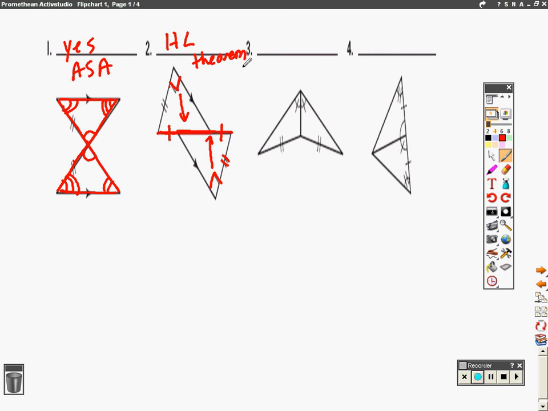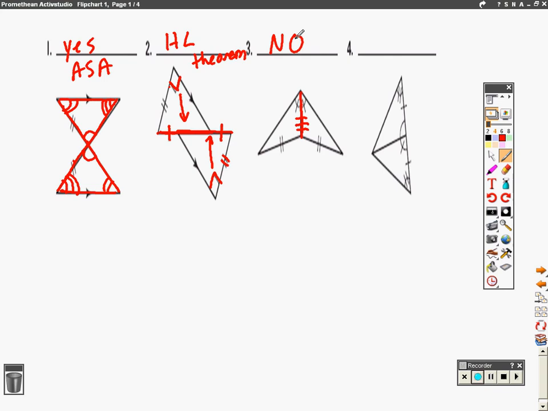Number three, from the information given, you have an angle is congruent to another angle, you have a side, and you also have this side, which is between the two of them. They share it, so those are equal. There's no other angles, and there's no other sides that could be considered to be congruent. So you have side, side, angle, but that's not a congruence postulate, so the answer is no.